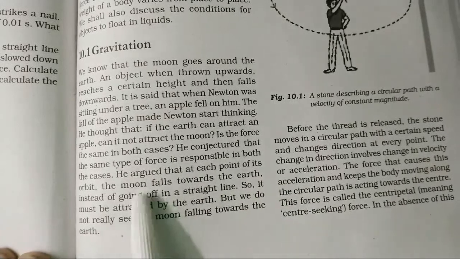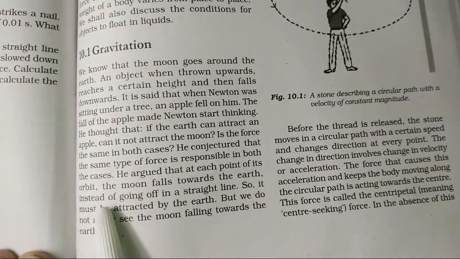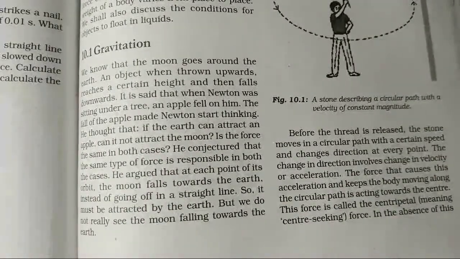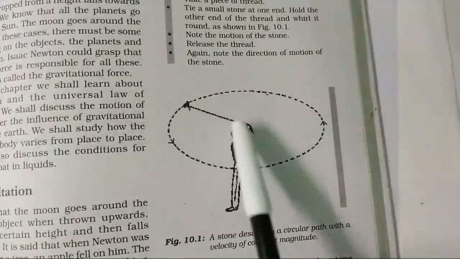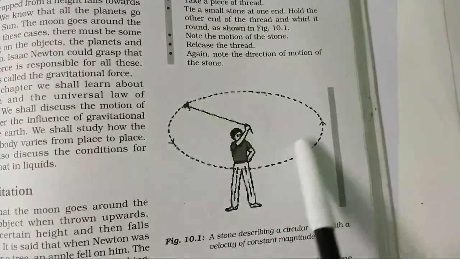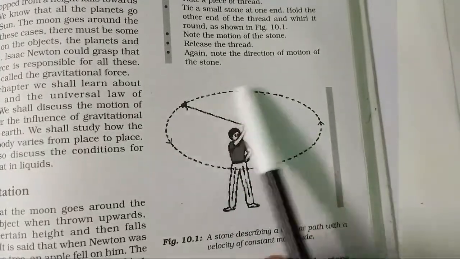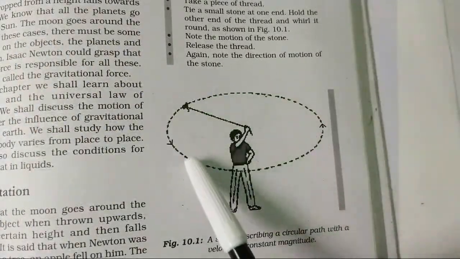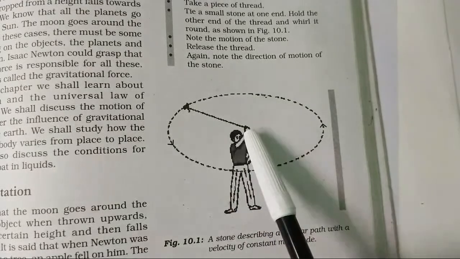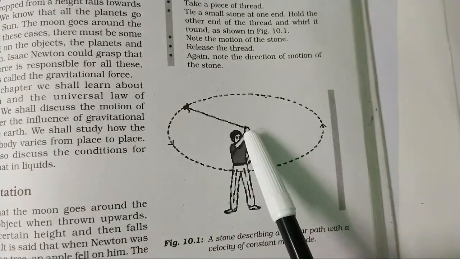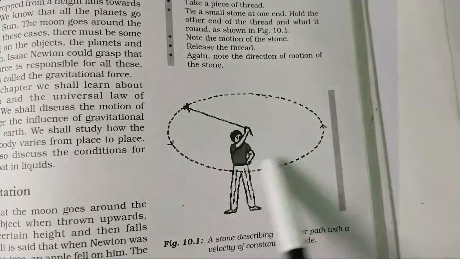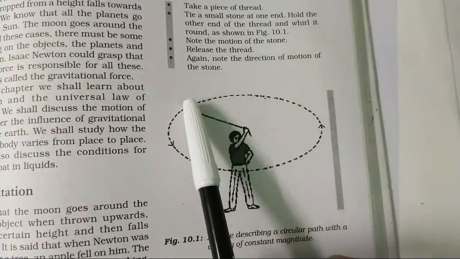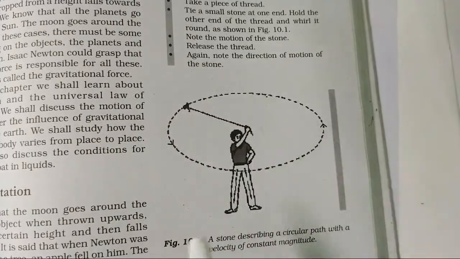So he argued that at each point of its orbit, the moon falls towards the earth. This means, if this object is moving around in one place and we rotate it fast, it will move in a circular path. Now if you stop rotating, what do you think will happen? If this object is moving in a circle and you stop rotating it, it will fall towards the center.